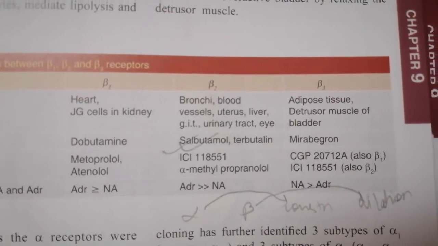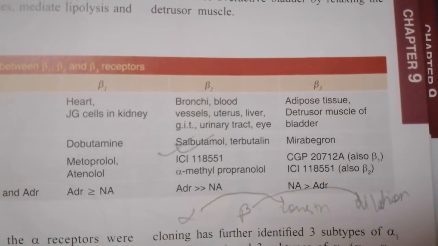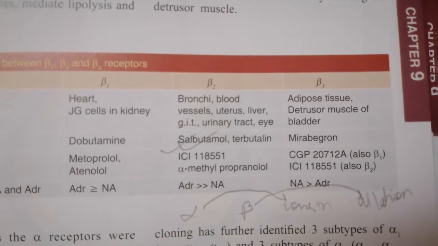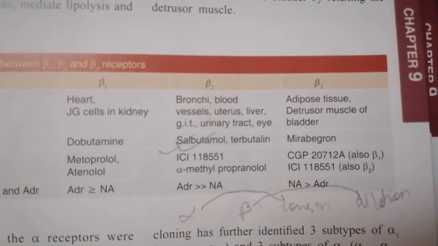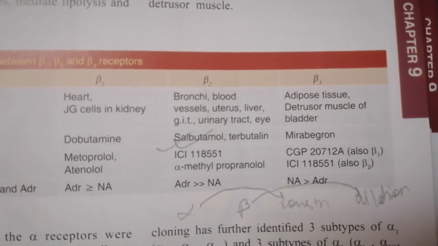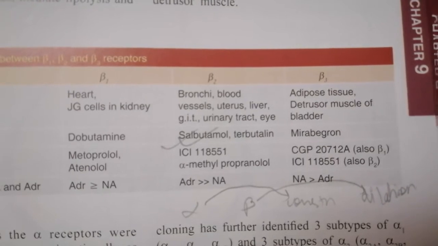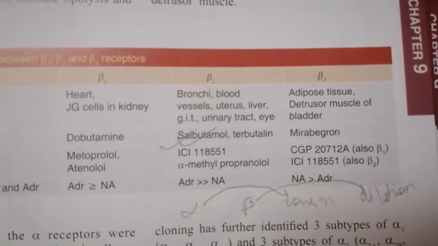Now, beta 2 receptors are found in bronchi, blood vessels, uterus, liver, GIT, urinary tract, and eye. Its selective agonists are salbutamol, terbutaline, and its selective antagonist is alpha methyl propranolol. Okay, what is this ICI 118551?